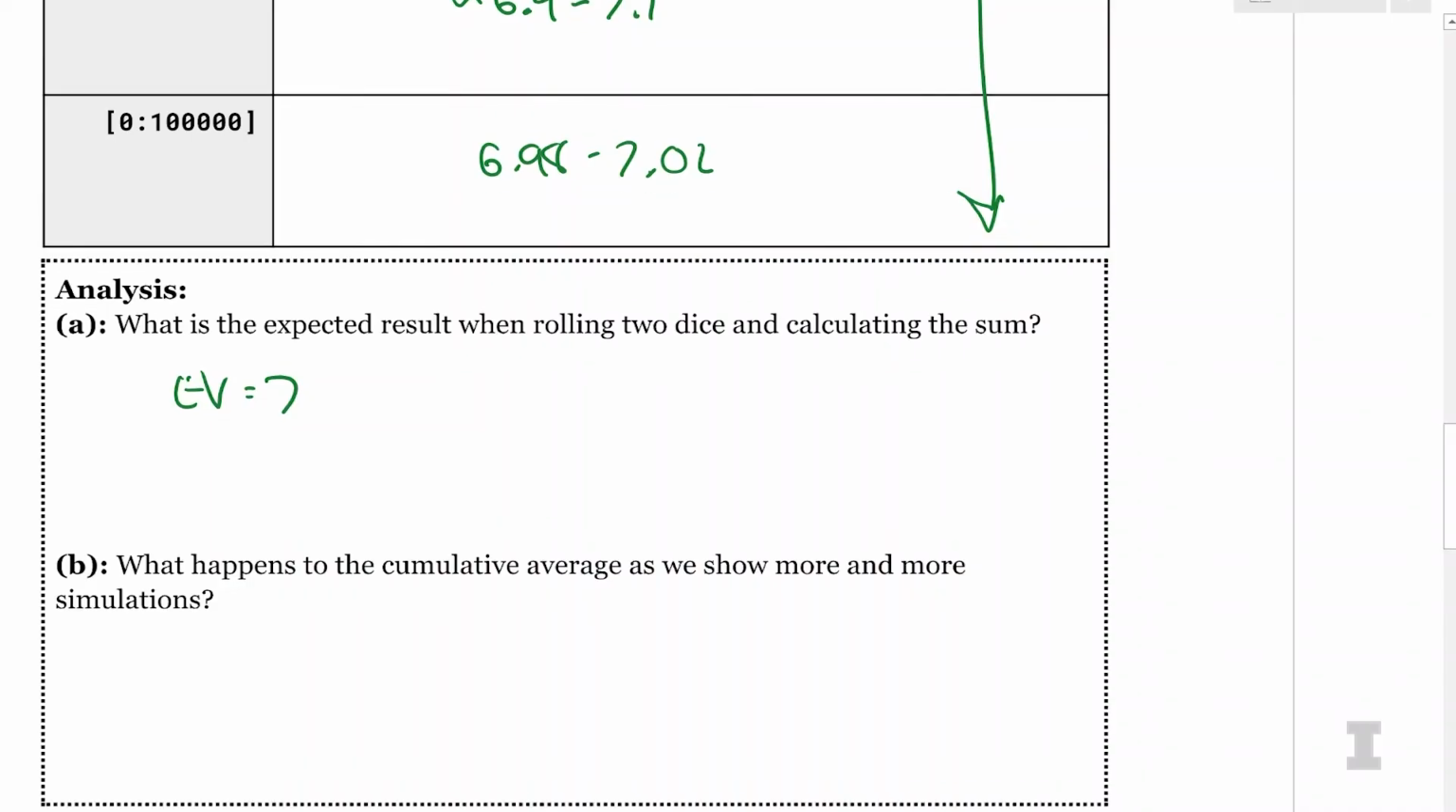So what happens to the cumulative average as we show more and more simulations? It tends towards the expected value. And as we do simulations for really simple things like just 2 dice, it's going to tend towards the expected value very, very quickly. There are going to be some things where it's going to take many, many more samples. It could be millions of samples before you see it tending towards the expected value. So it's always going to tend towards expected value. The number of samples you need depends mostly on the complexity and the variance of the underlying data.